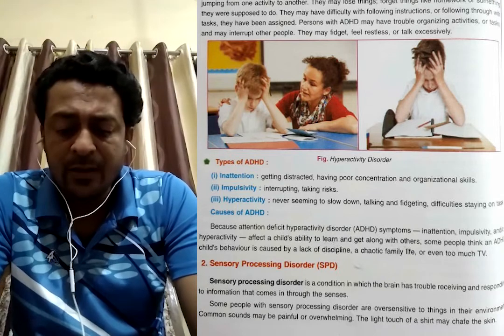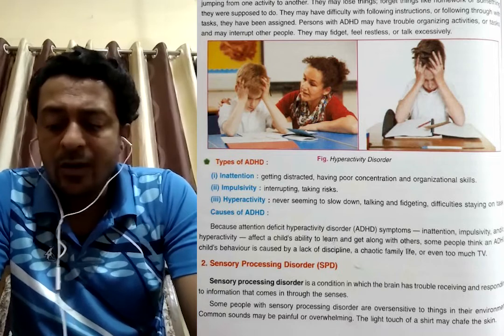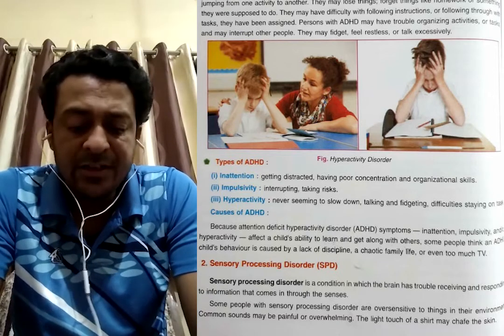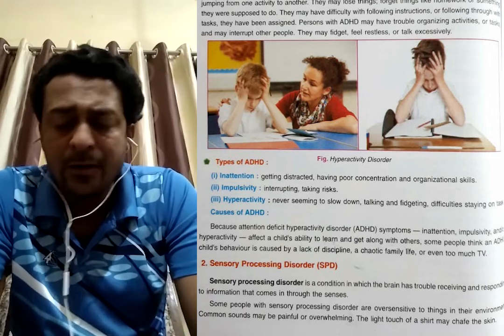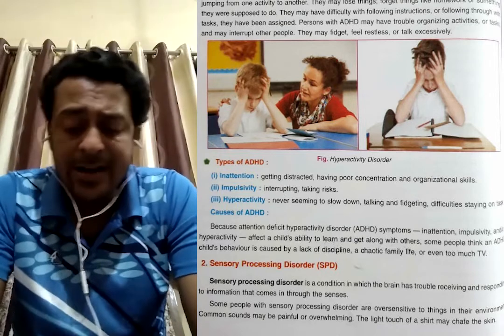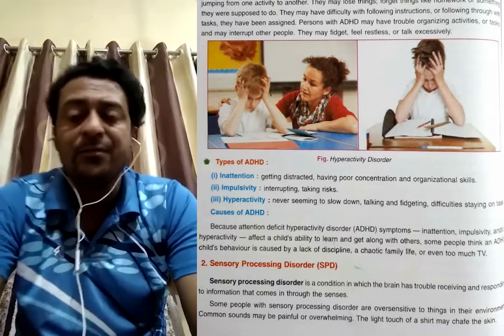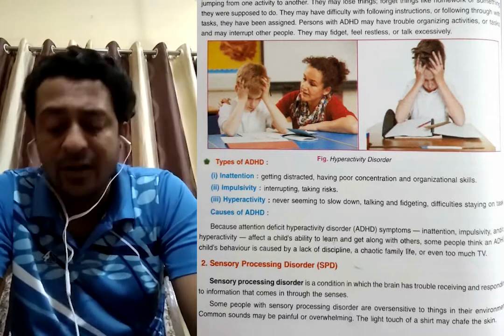Symptoms: common sounds may be painful, and even a light touch of a shirt may irritate the skin. That person will not feel comfortable if you switch the TV on or off, or with light, or if you touch something or increase the volume. So all this comes under sensory processing disorder, unable to understand.